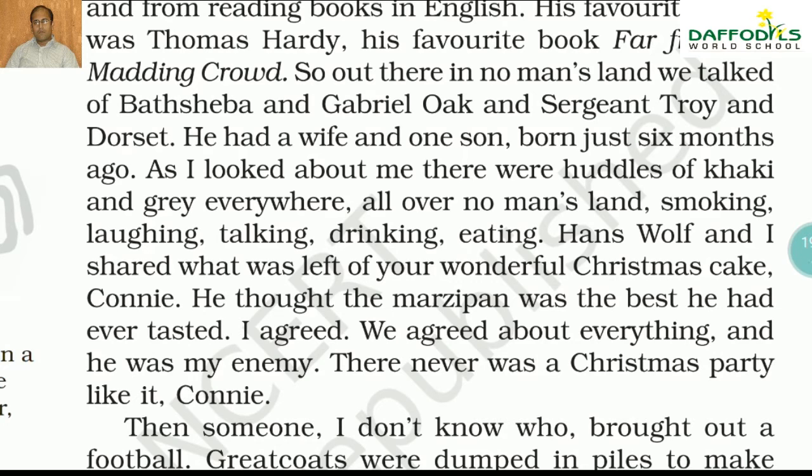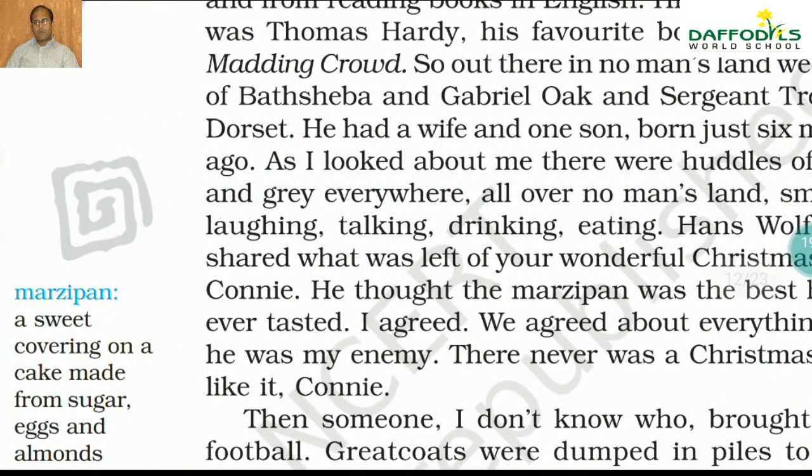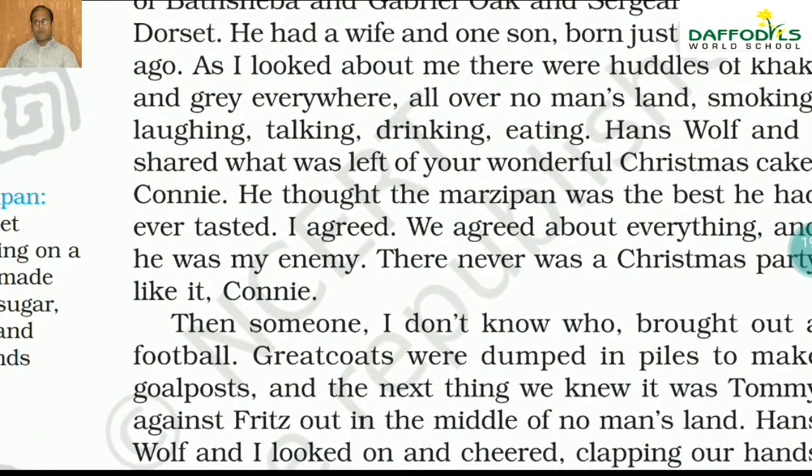Now he also told that he had a wife, one son, born just 6 months. Means the son was only 6 months old, and at that time they were laughing, smoking. Though smoking is not good for health, that is the thing they generally do. And laughing, talking, drinking, eating. Now Hans Wolf and I shared the last of our wonderful Christmas cake that is called a marzipan.